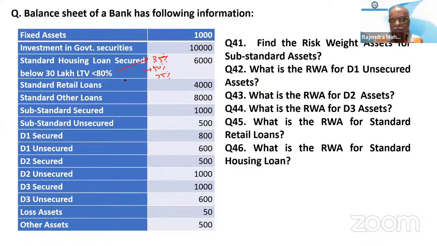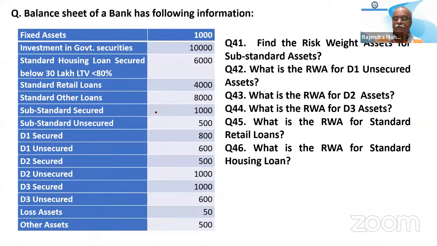Above 30 lakh with LTV less than 90, it is 50. Above 75 lakhs with LTV less than 80, it is 50. Other cases, 75. A standard retail loan has only one.